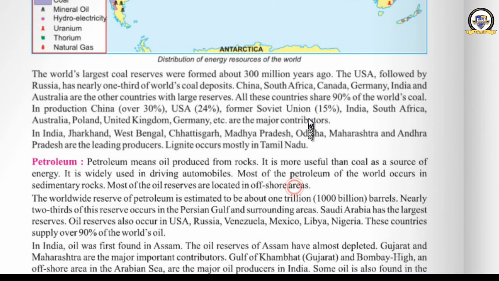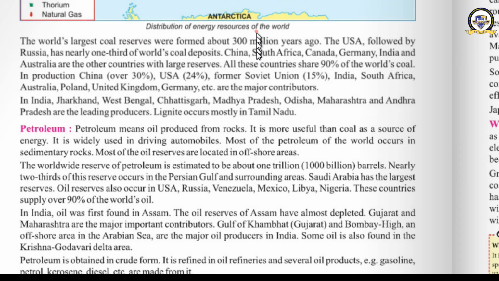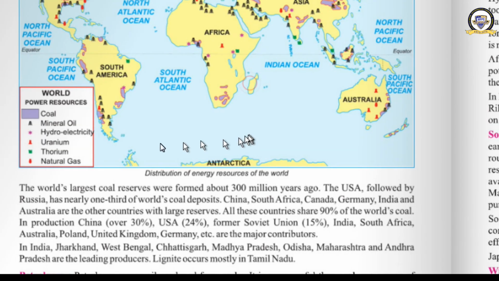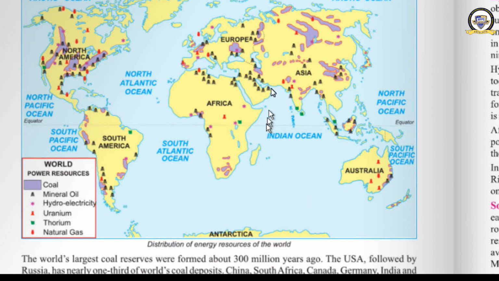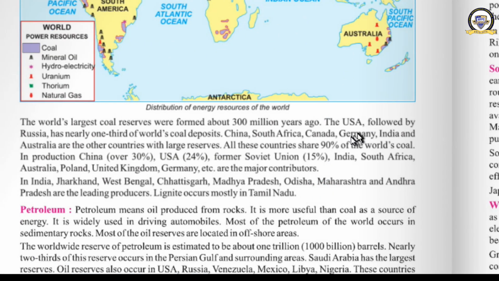Okay, the world's largest coal reserves were formed about 300 million years ago. I told you earlier. The USA, followed by Russia, has nearly 1/3 of the world's coal deposits. USA and Russia. See which is coal? This is coal. See the deposits, where are they? Most of the coal deposits are in Russia and in USA. See, most of the coal deposits occur in USA and Russia.